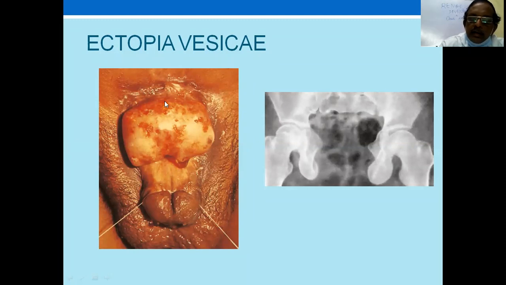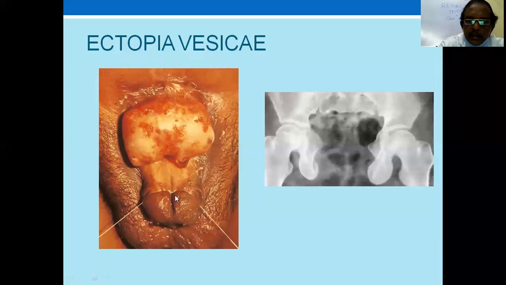This requires immediate closure of the defect. People are usually given wrong advice that unless the child grows, it cannot be done. But before the child grows, there can be mucosal changes, a lot of changes. Sometimes you see an adult also like this, because they are afraid to get operated on and do not get correct advice. Then malignancy can develop on the exposed mucous membrane. There can be epithelial changes which can lead to malignancy. So immediately this has to be done as a primary closure.